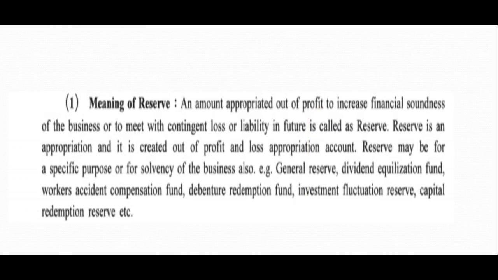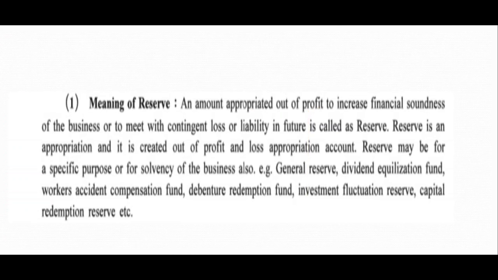So it is an amount appropriated out of profit, either to increase financial soundness of business or to meet contingent loss or liability in future. Normally contingent means something which was not expected. Something happens accidentally, and that becomes a loss or liability to us.